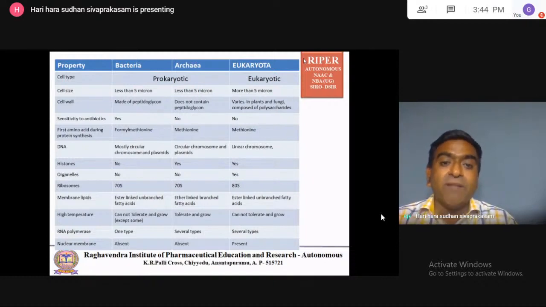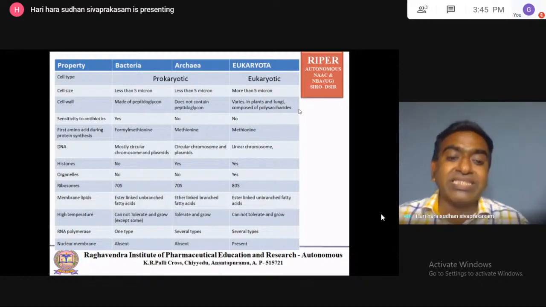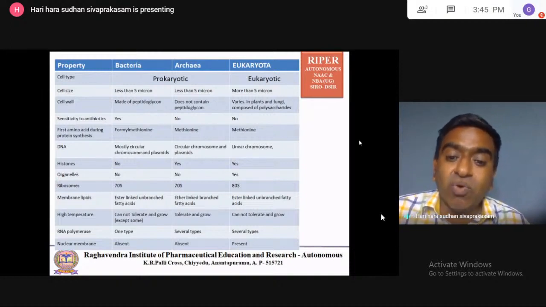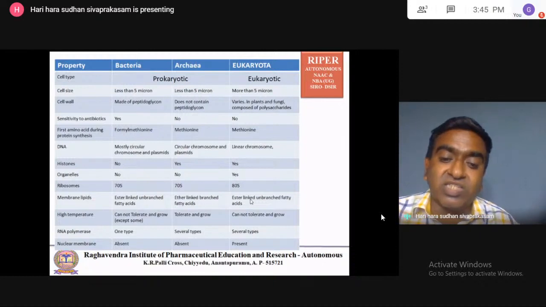Then ribosome: bacteria and archaea contain 70S ribosome, and eukaryota contain 80S ribosome. Membrane lipids: bacteria contain lipids that are ester linked, unbranched fatty acids. In the eukaryota also ester linked unbranched fatty acids are present, but in archaea ether linked branched fatty acids are present.